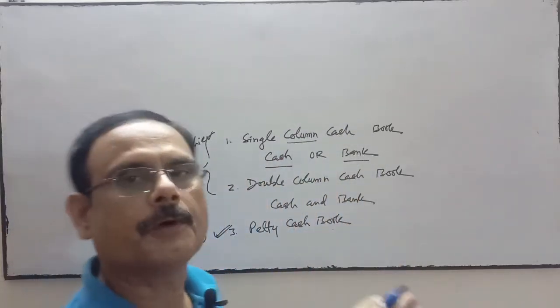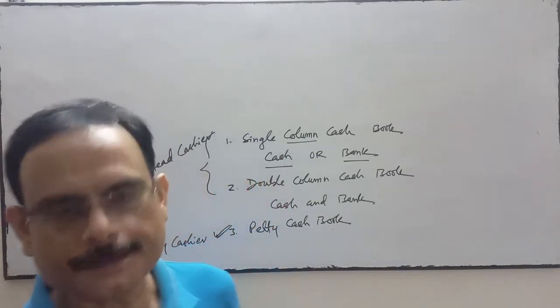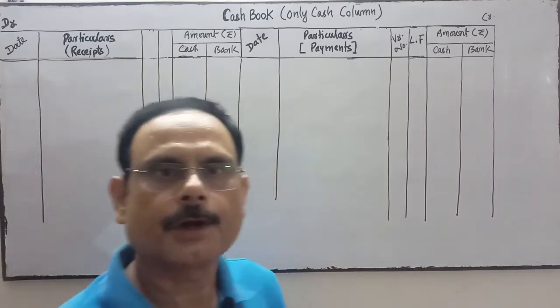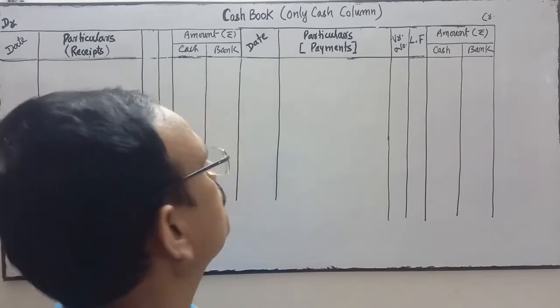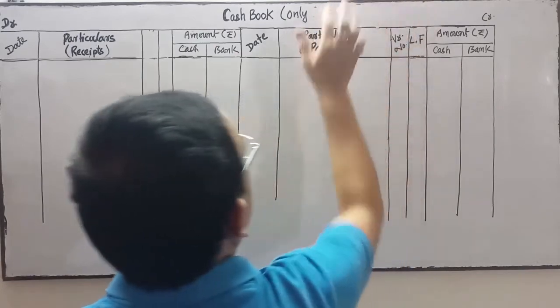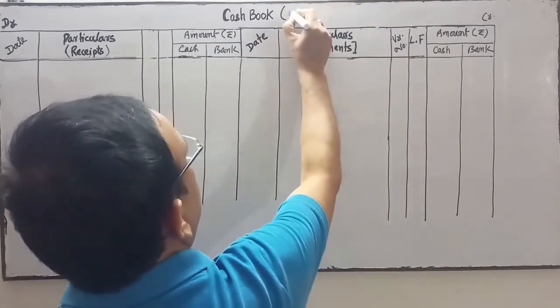Now we see the format of a cash book, the double column cash book. I am going to operate the double column cash book.